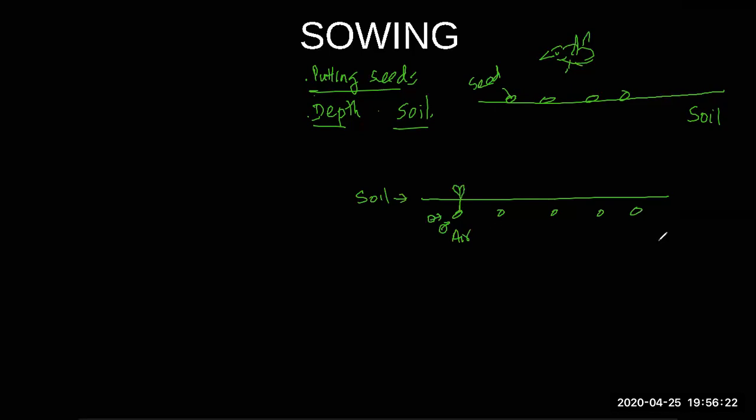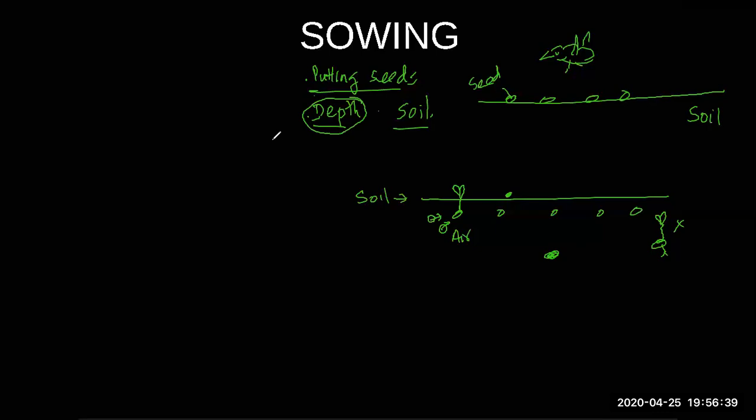If it's too deep, what will happen? It just can't grow out. It won't get enough oxygen and it dies. So you can't put the seeds too deep inside. You can't put it on the surface. And that's why it says right depth. And farmers know what's the right depth. Just under the soil. Okay.